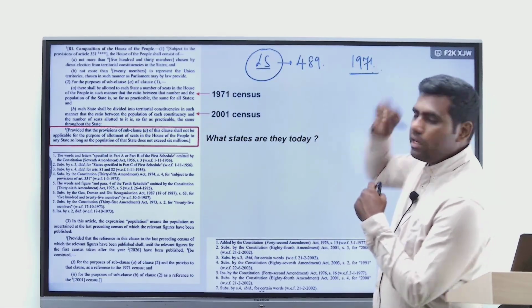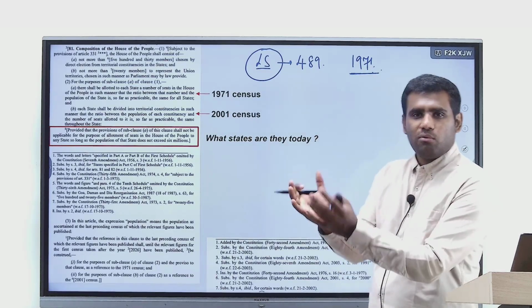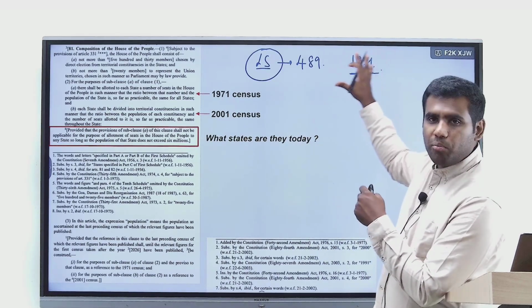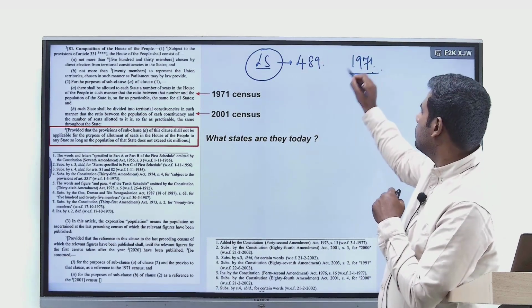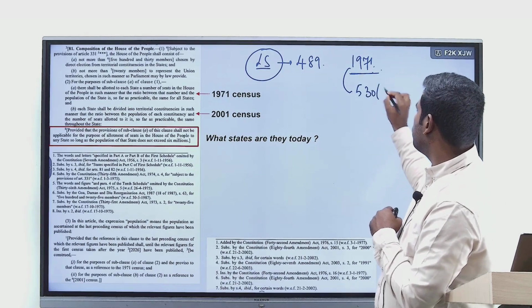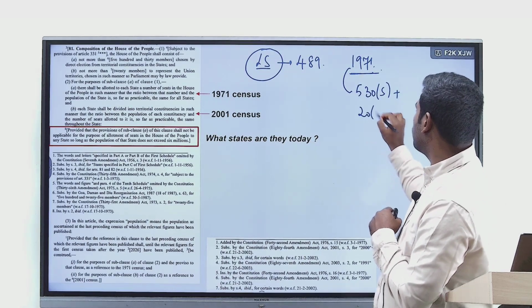As per the 1971 census, we got a population estimate, right? Based on that population estimate, it was decided that the total number of Lok Sabha seats will be not more than 530 for the states and not more than 20 for the union territories.